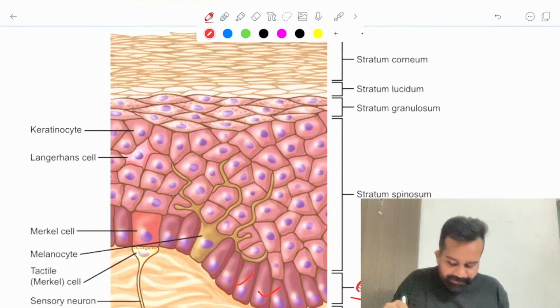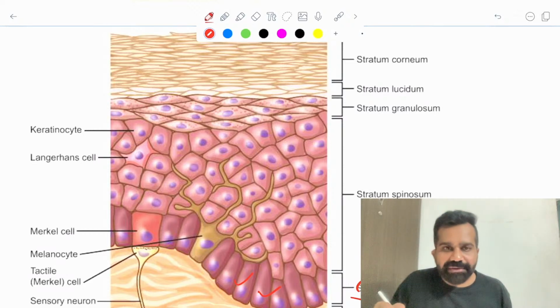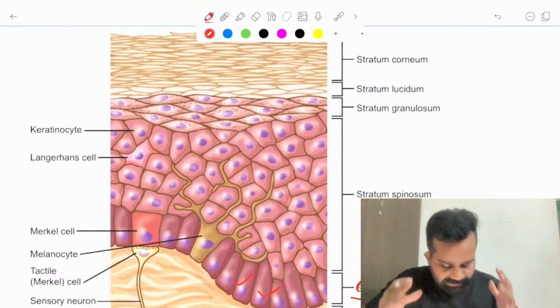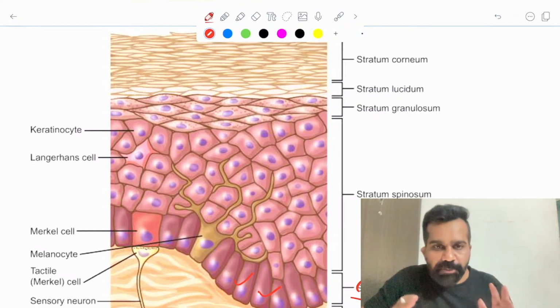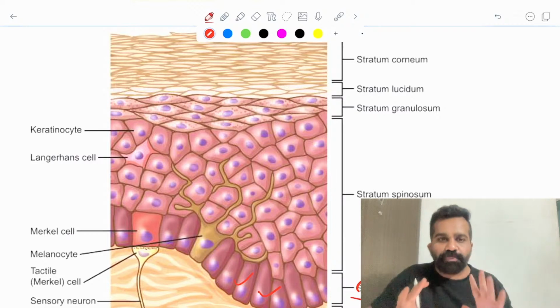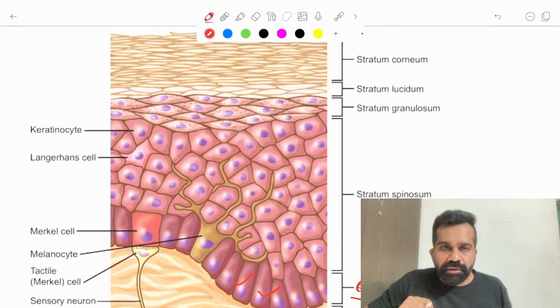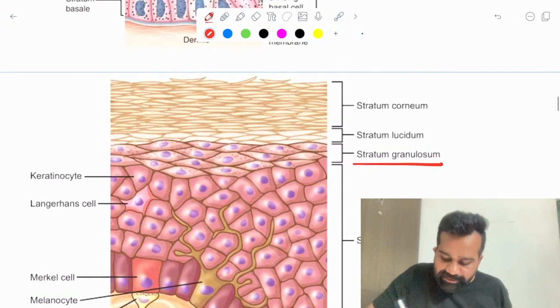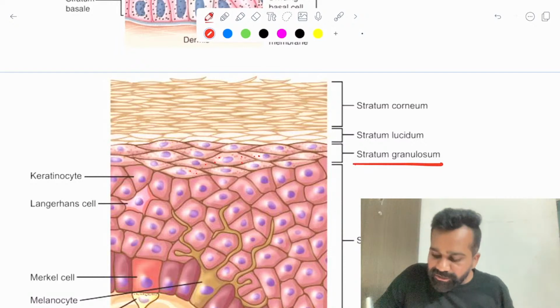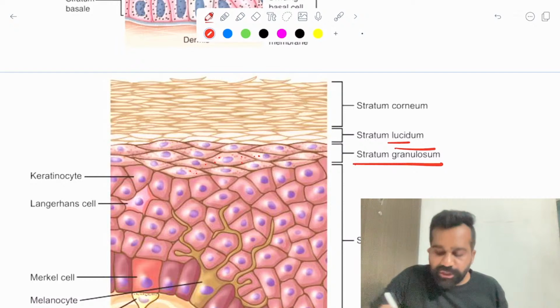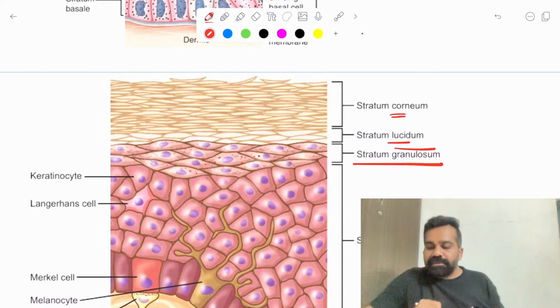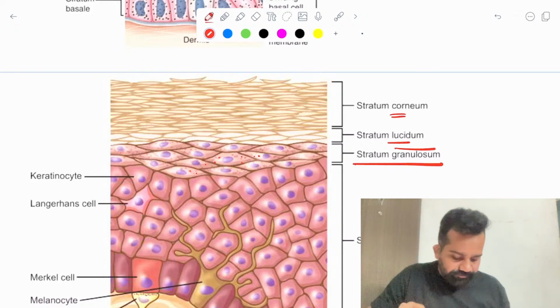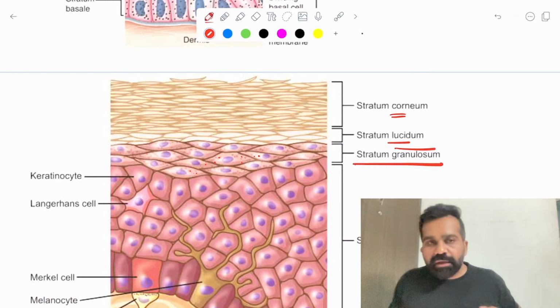What is prominent in stratum spinosum? The spikes are prominent. That is why desmosomes are prominent. Third is the stratum granulosum. In this image, you can see these tiny granules are present, and because of this it is stratum granulosum. Then the transparent layer, which is the stratum lucidum, and then the uppermost layer is the stratum corneum. Okay, clear?